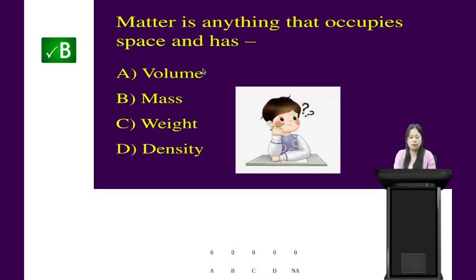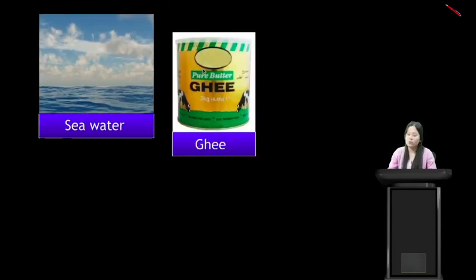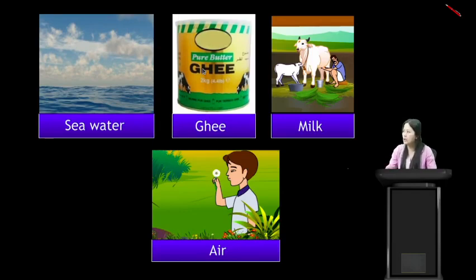So in today's class we will be discussing, is matter around us pure? Now we have revised what matter is. Matter is anything that occupies space and has mass. In today's class we will discuss whether matter around us is pure or not. Here we have sea water, ghee, milk, air. These are all matter around us. So are they pure?